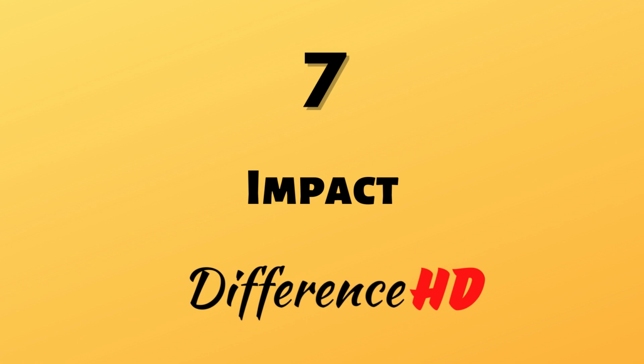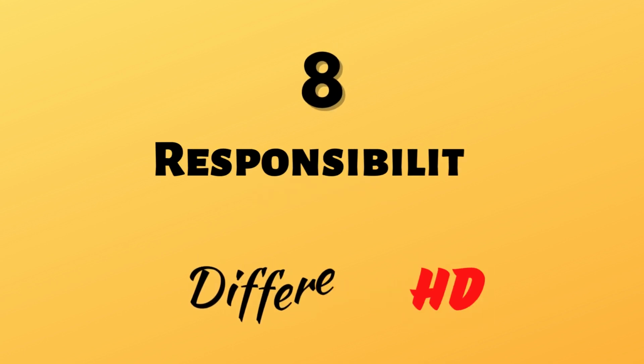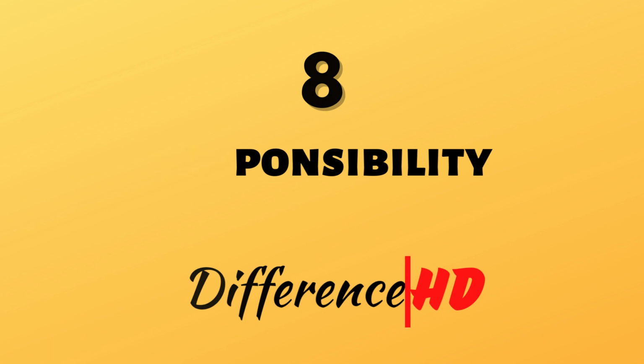Difference 7. Impact. The impact of legitimacy theory is that it helps an organization to be accepted as legitimate by society. The impact of stakeholder theory is that it helps an organization to be successful by taking into account the interests of all stakeholders. Difference 8. Responsibility. Legitimacy theory emphasizes the responsibility of the organization to fulfill society's expectations. Stakeholder theory emphasizes the responsibility of the organization to take into account the interests of all stakeholders.